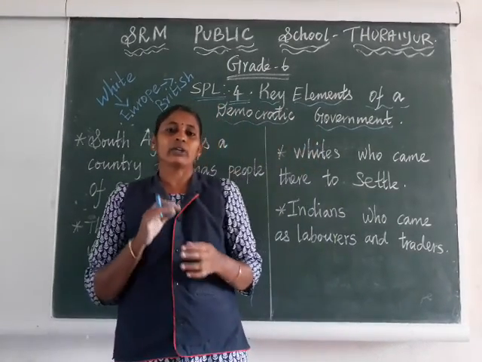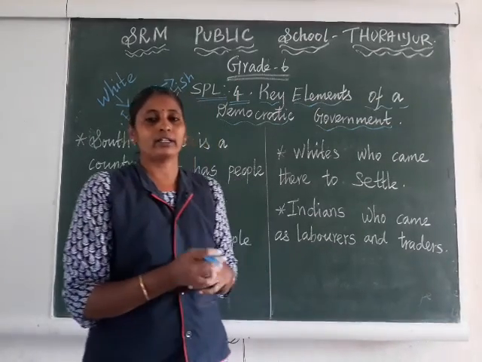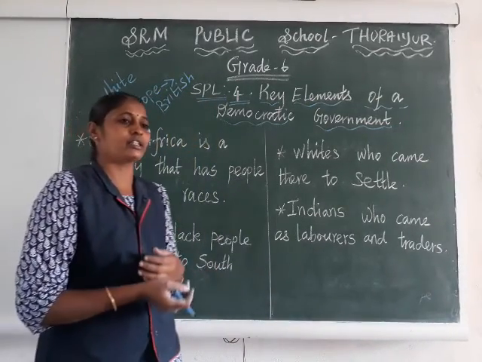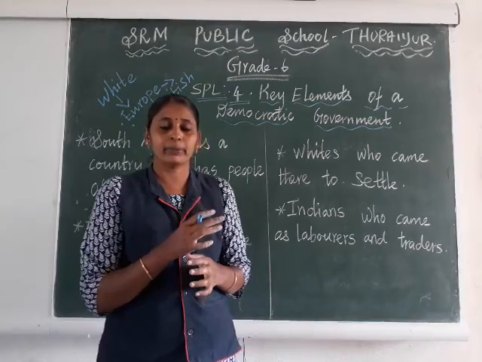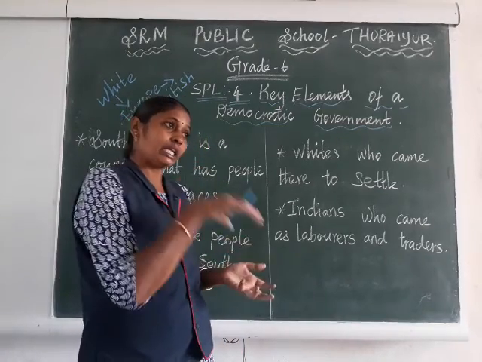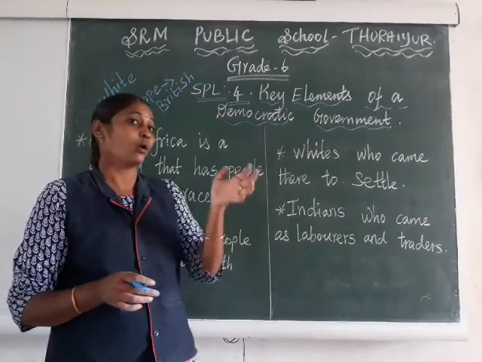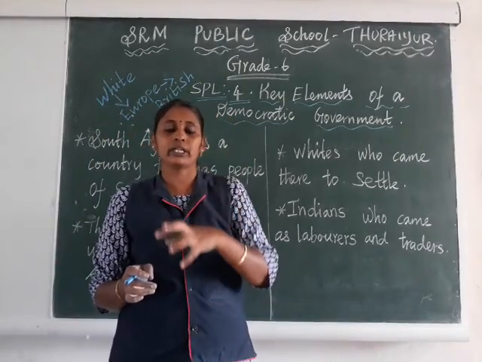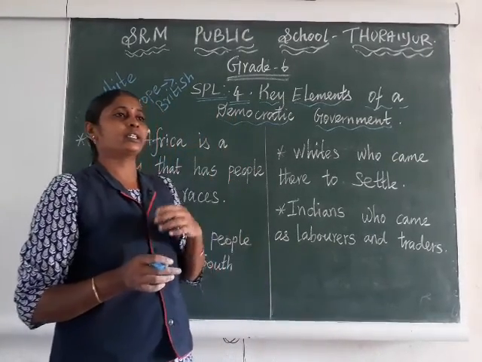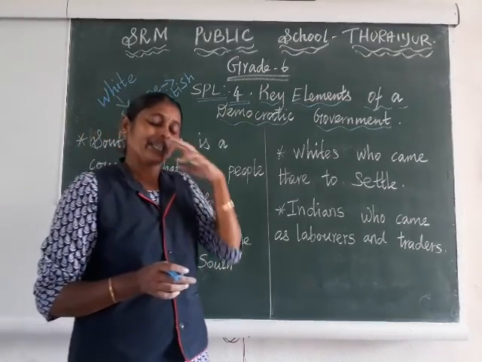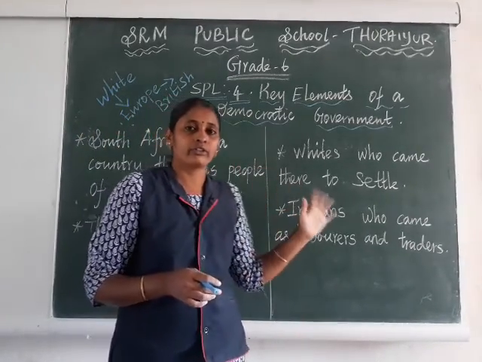When they started to occupy a country, they colonized it. They made the native people slaves in their own country. The way the British ruled India and treated Indian people, the same way they treated South African people.